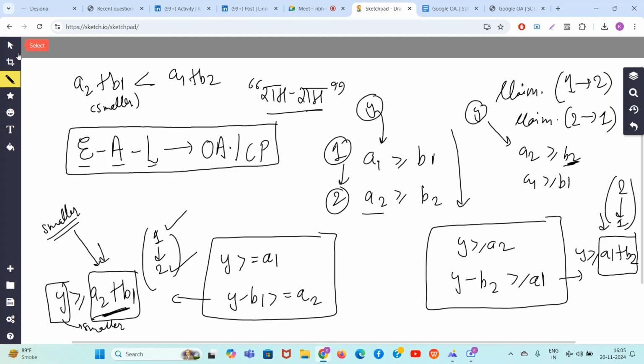So to get the smallest y such that going through the first pair is better than the second pair, a2 plus b1 should be less than a1 plus b2.